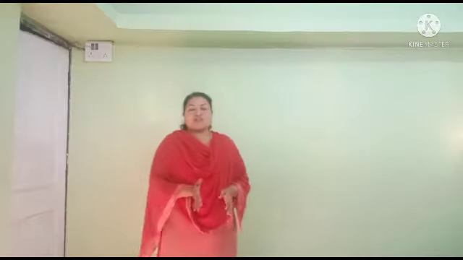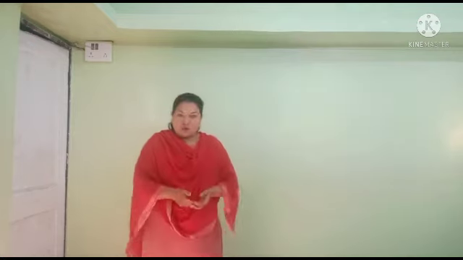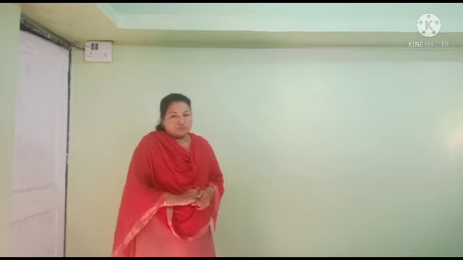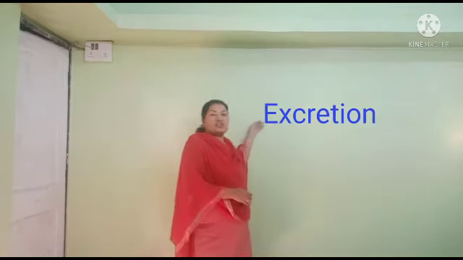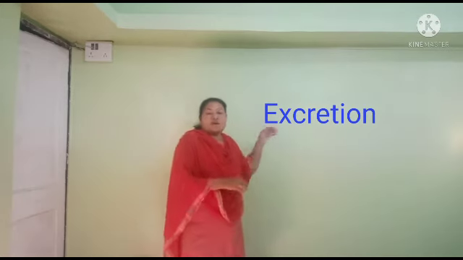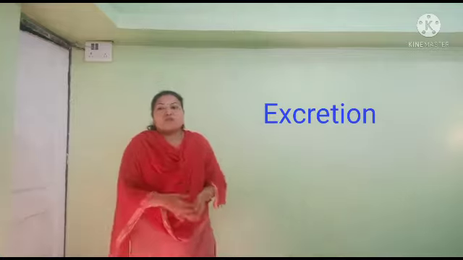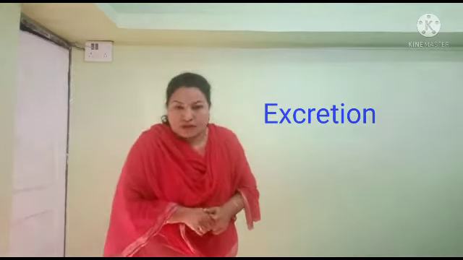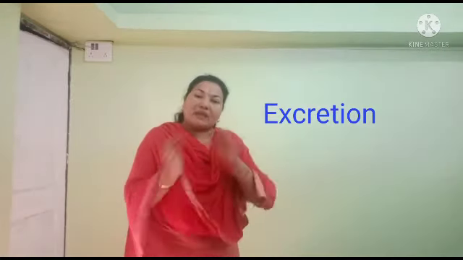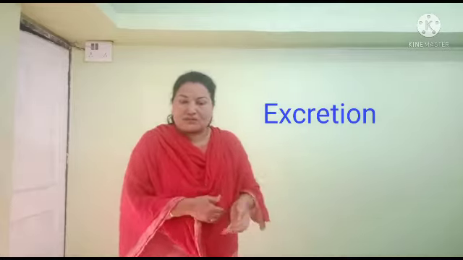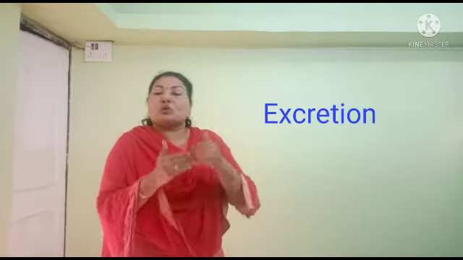After transportation in plants, our next topic is excretion. Of course, excretion is a very important topic because in this topic we study that whatever food is taken into the body, in plants as well as in animals or humans, the part which is not absorbed should be thrown out of the body.